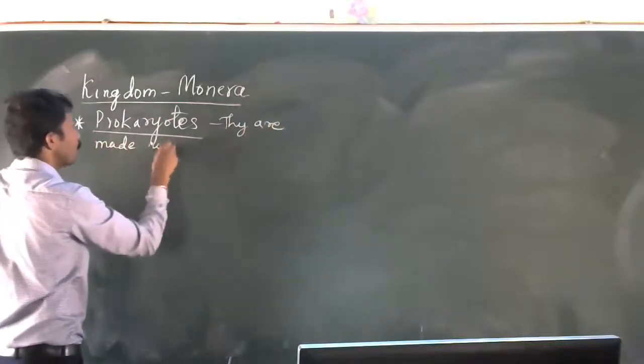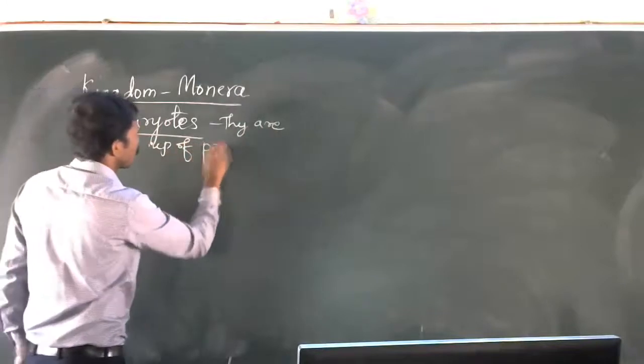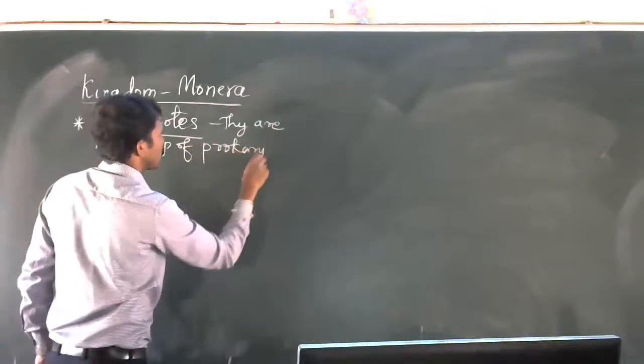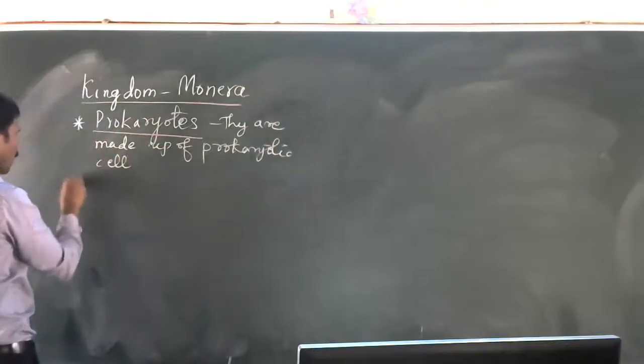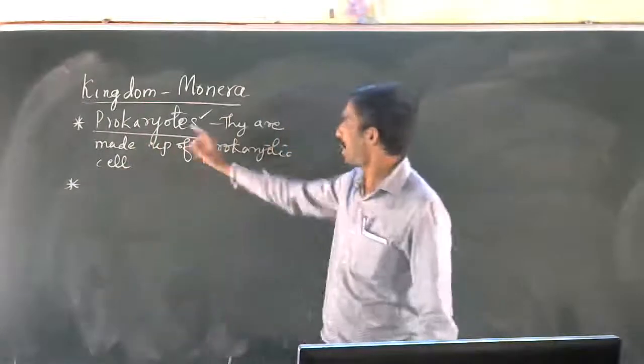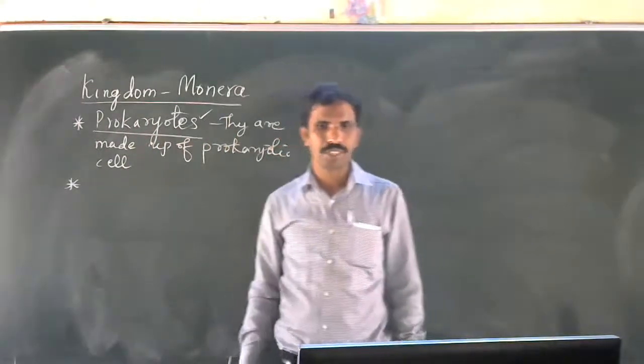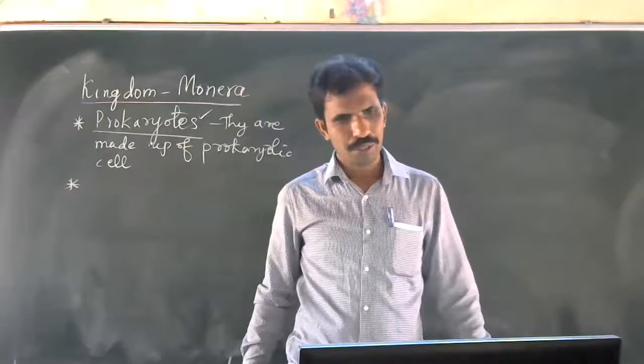Prokaryotes means the organisms are made up of prokaryotic cells. All are prokaryotes. That is the main characteristic of Kingdom Monera.